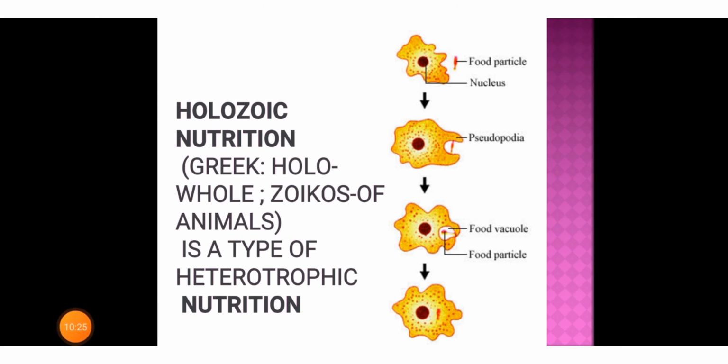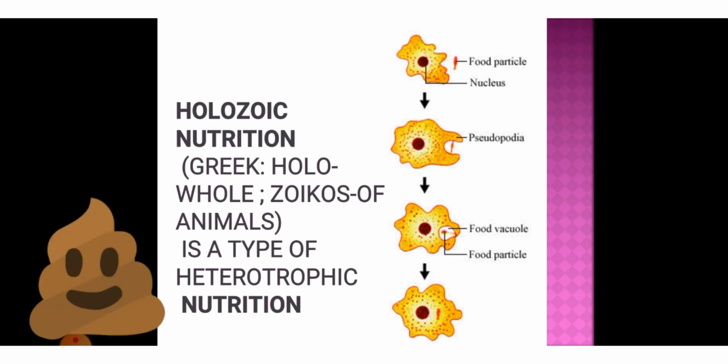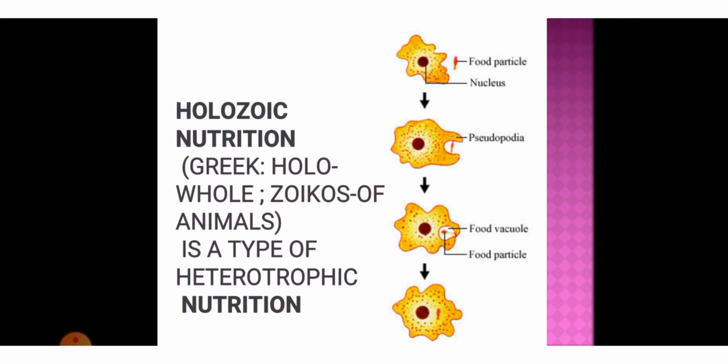Also, you can say holozoic nutrition can be seen in the amoeba as well. Amoeba is a single-celled microscopic organism found in places such as pond water. It does not have a specialized organ. It is a single-cell organism. It does not have a mouth for taking in food or a digestive system for the process of nutrition. It does not have anything.